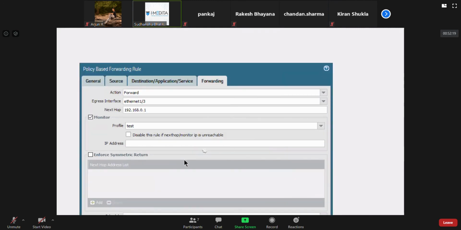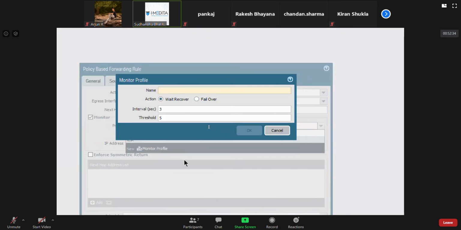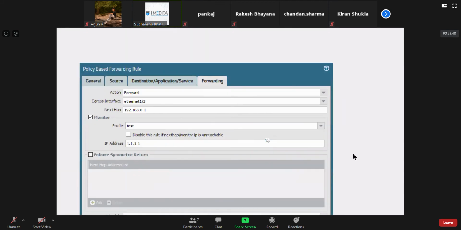We can specify an IP here, and try pinging this IP address, and for that, ping every 3 seconds. Interval is how frequently you ping. Threshold is if you don't get a reply for 5 seconds.